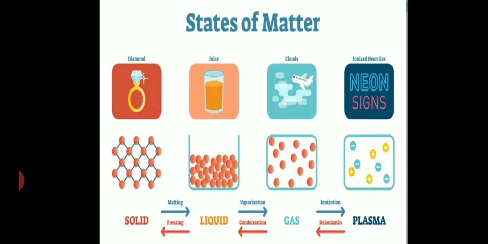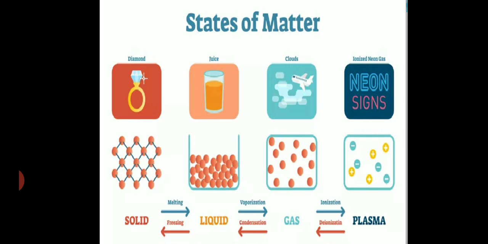In the same way, if we cool down a gas, it will convert into liquid. If we cool down a liquid, it will convert into solid. But if we go on cooling the solid, at one particular temperature, it will convert into a state which is called the Bose-Einstein state.